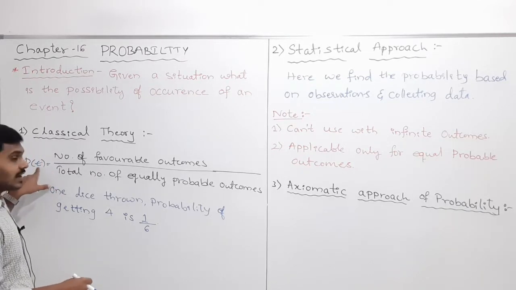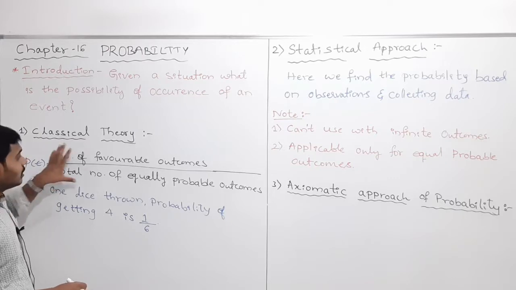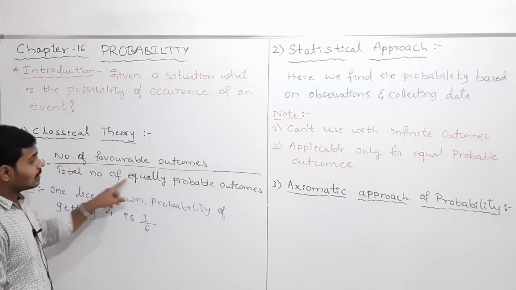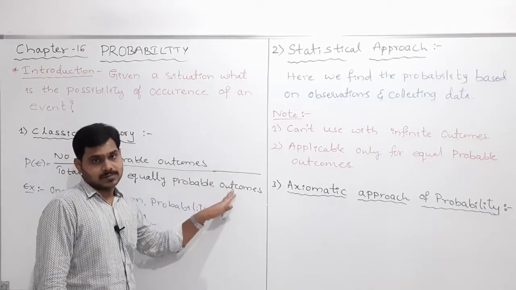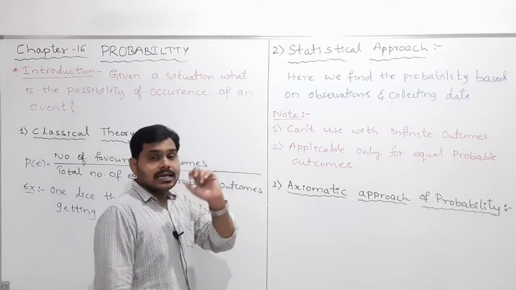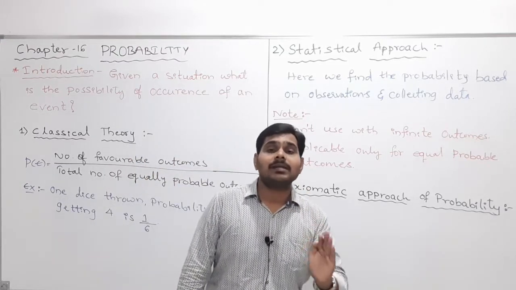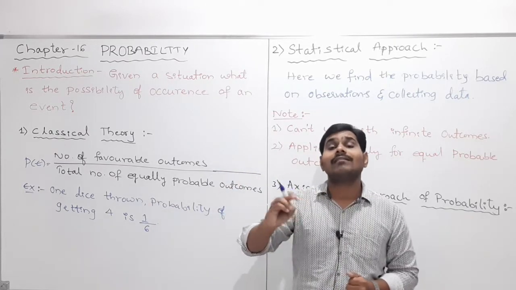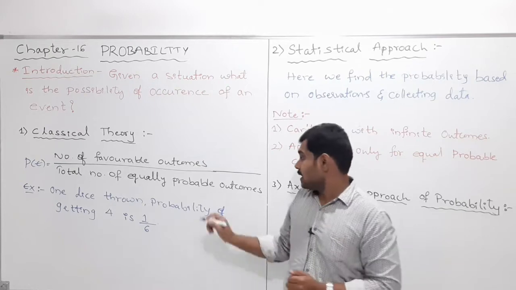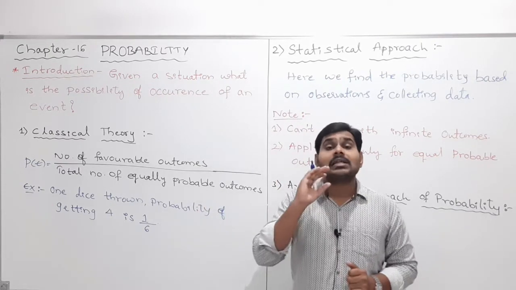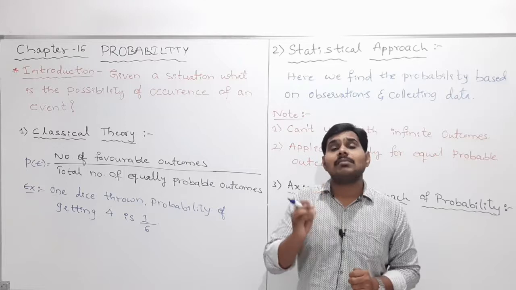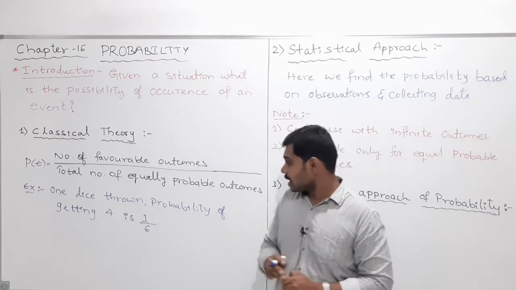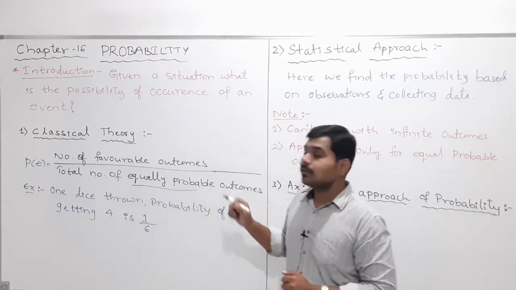But now the probability of any event can be calculated by using this formula: number of favorable outcomes divided by total number of equally probable outcomes. Equally probable outcomes means that in the experiment, every outcome should have the same probability of occurring, the same for all the possible outcomes.